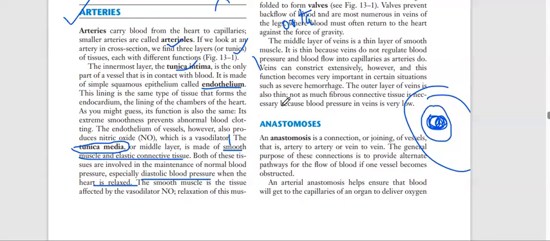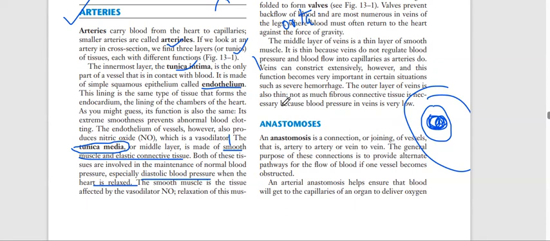If the blood is coming with pressure, it will expand and dilate itself because of the presence of elasticity. The main thing is that this elasticity and smoothness will maintain blood pressure in the normal range, mainly diastolic blood pressure. Diastolic blood pressure is when the heart is relaxed.